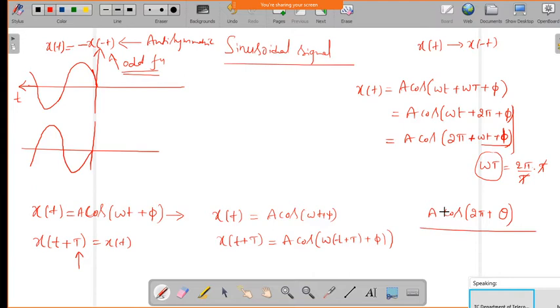So the cos function, if it is having 2 pi plus theta, then it will give cos of theta again, because if you know the ASTC rule in a trigonometric function, here all functions are positive, and here sine functions are positive, tan and cos. So like that, if you have the ASTC rule, and if you have the angle with respect to these coordinates, then we can get which function is positive.